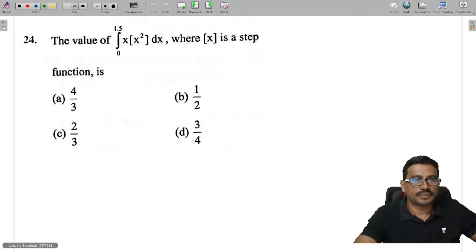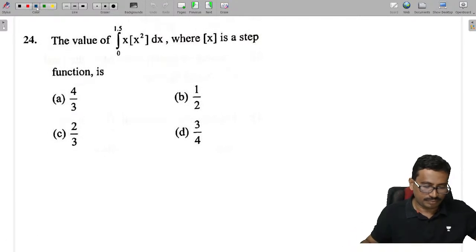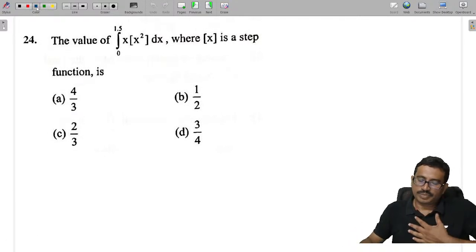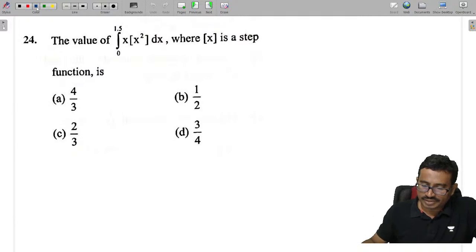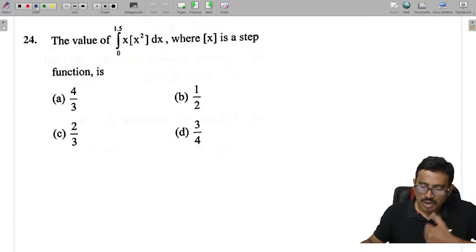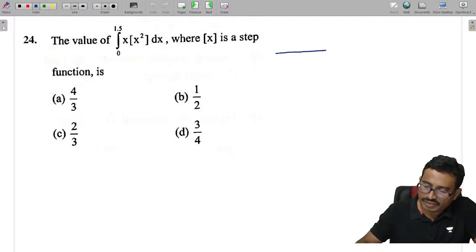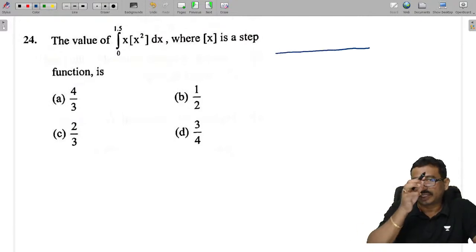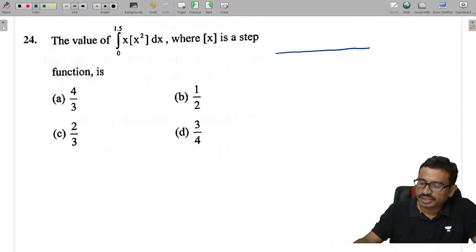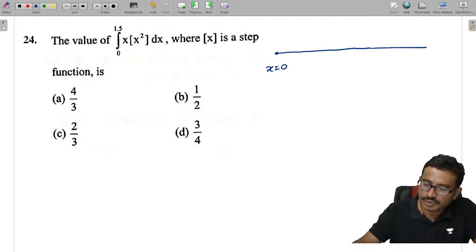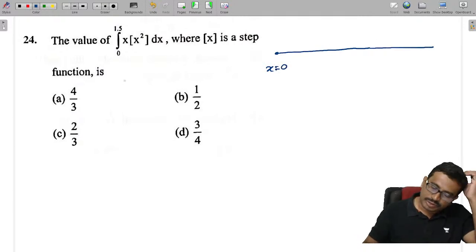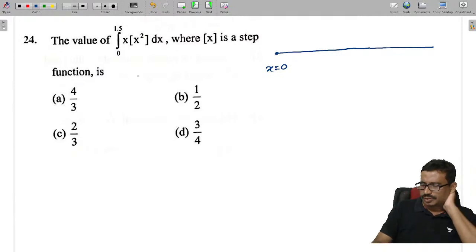Done. Next one. Now here is step x, the step x function. Let's see the step x value. Whenever we have step x, at the integer locations step x is discontinuous. The limits given start at x is equal to 0. At x is equal to 0, step x value is 0.